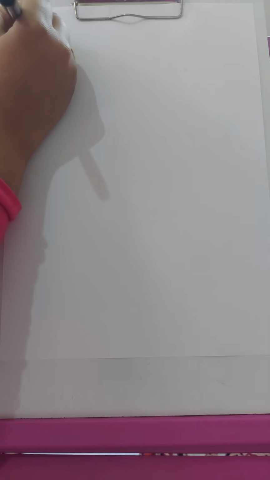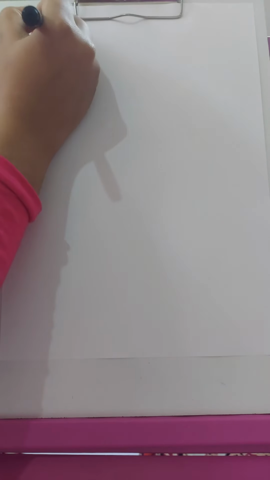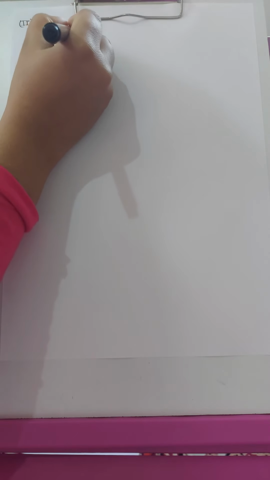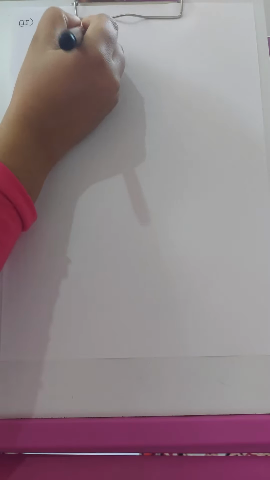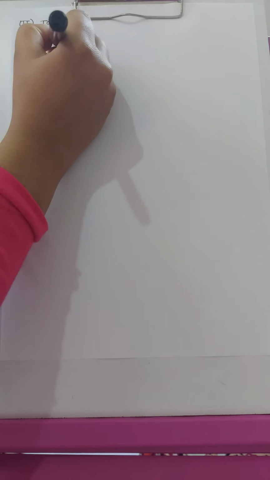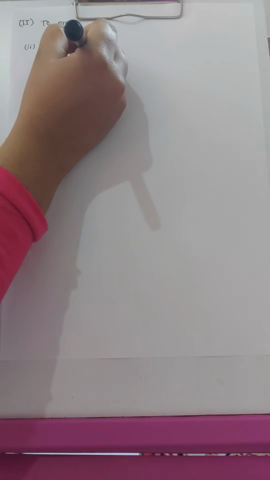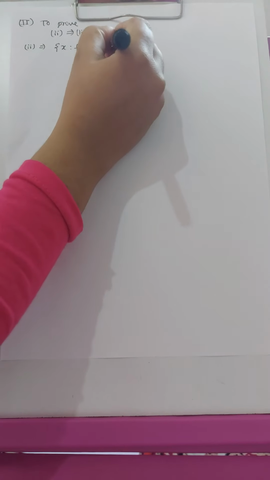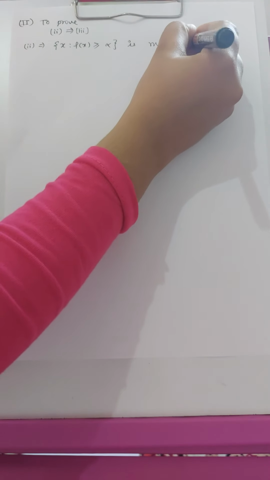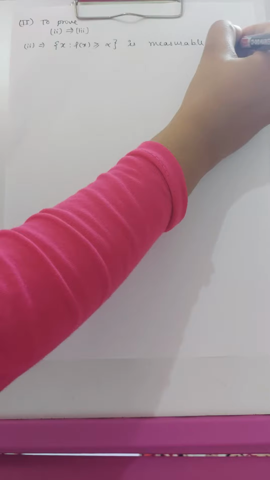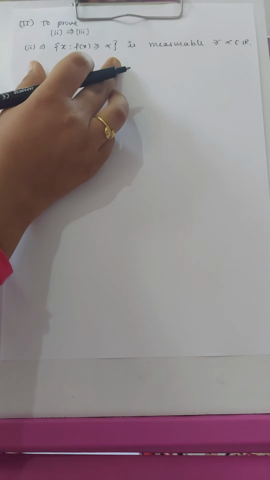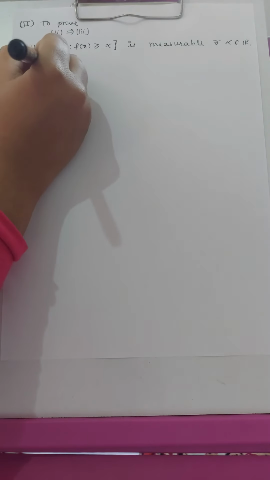Now second: here we have to prove that the second statement implies the third statement. According to the second statement, the set of x such that f of x is greater than or equal to alpha is measurable for all alpha belongs to the set of real numbers. Since this set is measurable, the complement of this set is also measurable.